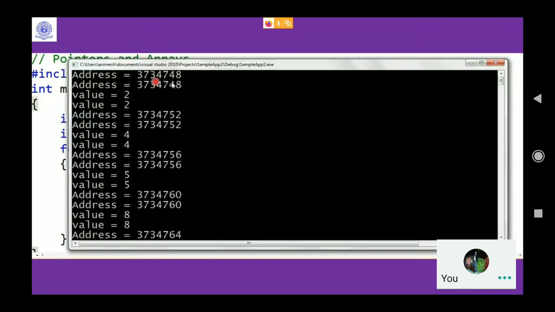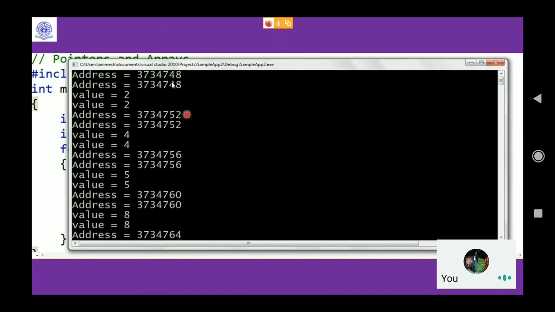In the first two cases, this is a fresh run, so you might get something different, but it will be the same in both. Address as per my execution, I'm getting 3734748, and the second one 3734748, and the value is 2. You already understood, na? The first index value is 2. Now, look very carefully, 48. Next address is what? 52. That means 4 units, or 4, is added.